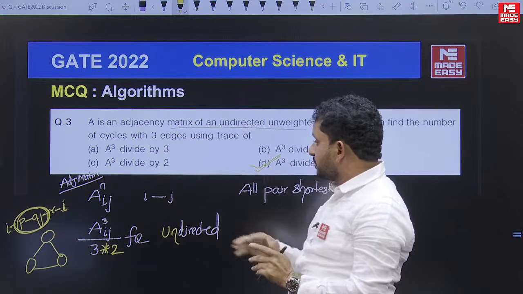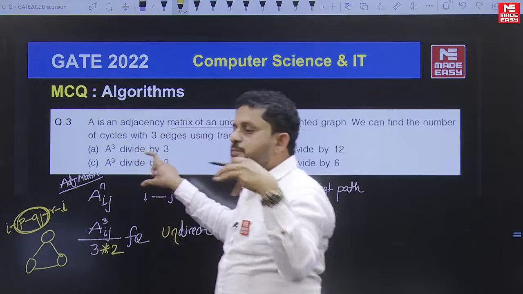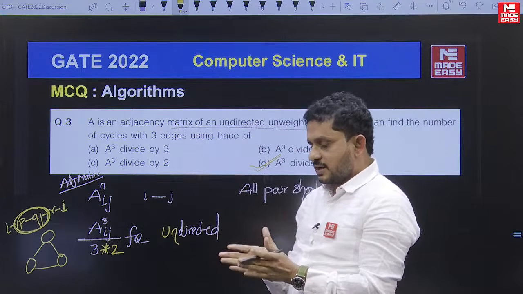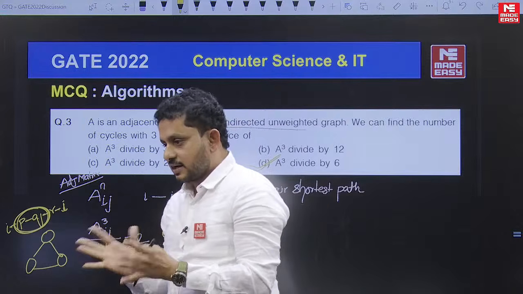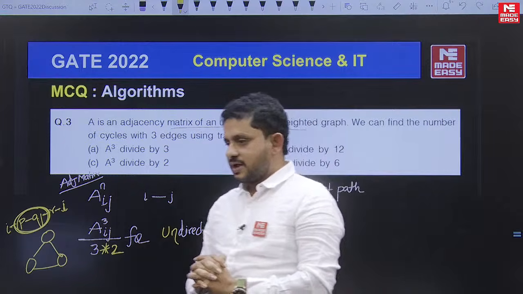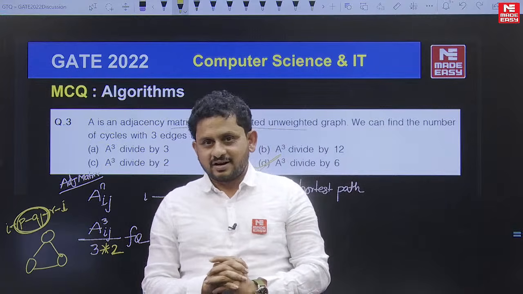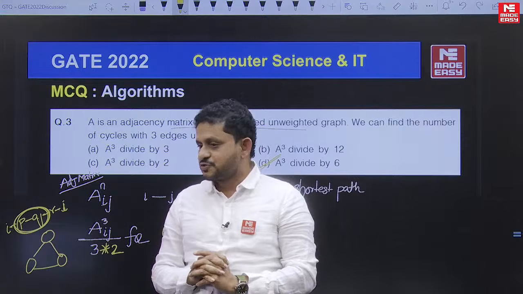Okay, so if I want to explain this, I again have to explain the all pair shortest path algorithm, and I think this is not the correct time to explain the all pair shortest path algorithm and so on. Okay, so these are some of the algorithm questions and DBMS questions which I received so far.